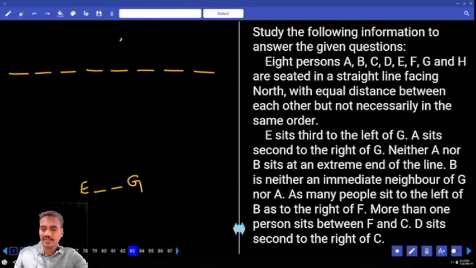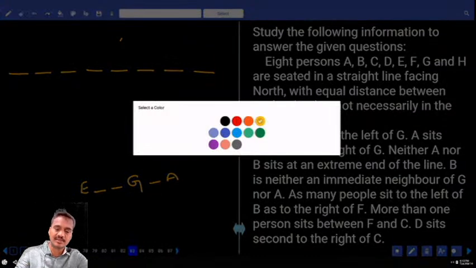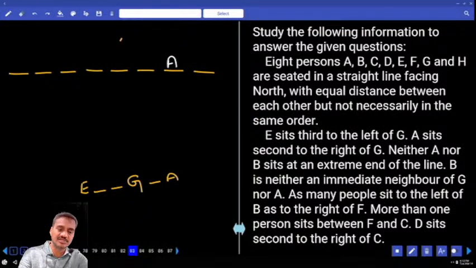5 possibilities will come. And A sits second to the right of G. A is seated second to the right of G. And out of which how many persons were included? 6 persons. Neither A nor B sits at any extremes of the line. A cannot be at the extremes of the line. Neither A nor B. Hence A is here and G is here and blank blank there is E. This is one possibility. Then what is the next possibility we have?